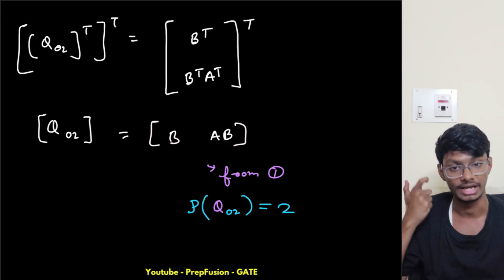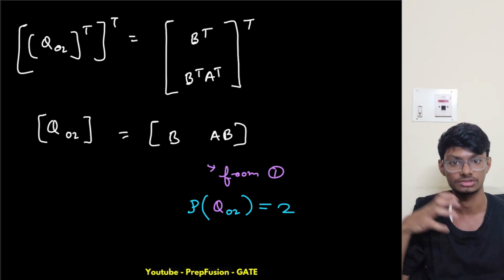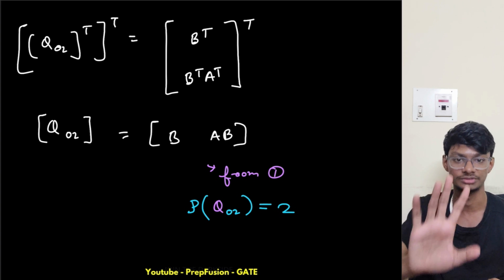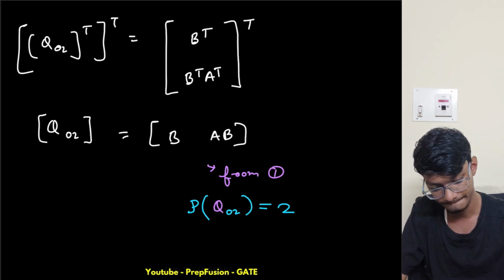Now if the rank of QO2 is 2, which equals n, it is a full rank matrix. Then what does it mean? My system is observable.